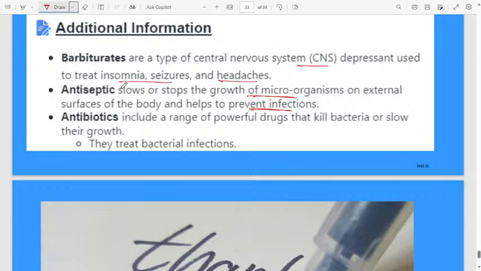Okay. Then antibiotics include a range of powerful drugs that kill bacteria or slow their growth. For bacterial infections, we will use antibiotics. They treat any bacterial infections. Understood now in detail what is the use of these drugs, in which cases we will use.